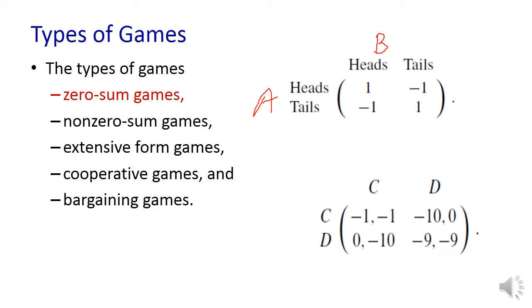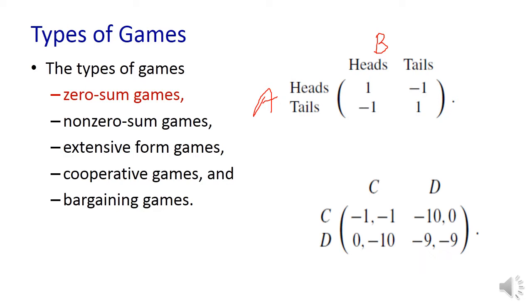So that is why this is called a zero sum game. I repeat, if player A's coin results head and player B's coin results head, then the payoff is plus 1 for A and minus 1 for B. It is a loss for B.